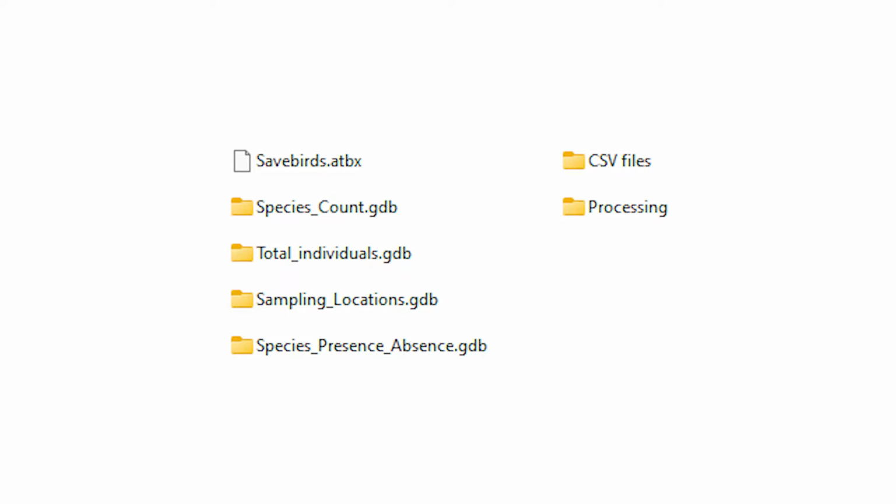Inside this folder is a set of GDB files, an ARC toolbox, and folders for processing and CSV files. These CSV files are the data regarding the birds, and so if you wish to customize your data, now is the time.